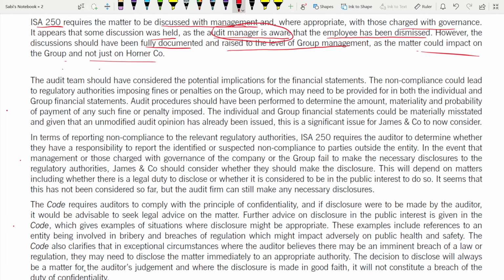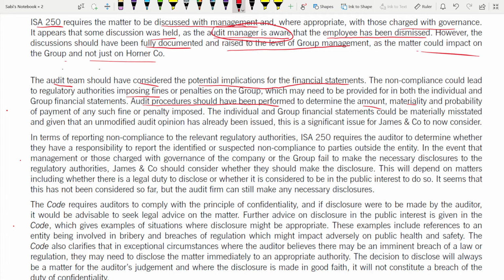Next, the audit team should have considered the potential implications for the financial statements. What are the implications on the financial statements that the audit should consider? The non-compliance could lead to regulatory authorities imposing fines or penalties on the group, which may need to be provided for in both the individual and the group's financial statements. Audit procedures should have been performed to determine the amount,